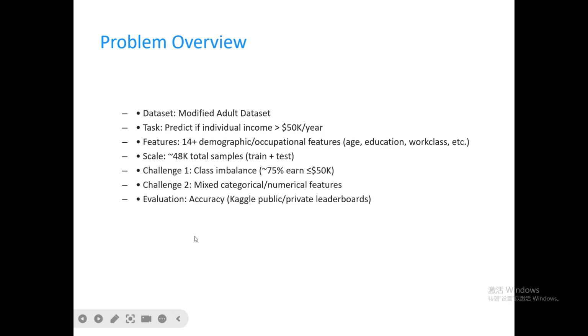We use a modified adult dataset with over 14 demographic and occupational features like age, education level, work class, totaling around 48,000 samples. The task is clear. Predict if an individual's income exceeds $50,000. Two key challenges. Class imbalance, with roughly 75% of samples in the low-income group, and mixed feature types, including categorical ones like gender and race, and numerical ones like age and weekly working hours. Our evaluation metric is accuracy, with model performance verified via Kaggle's public and private leaderboards.